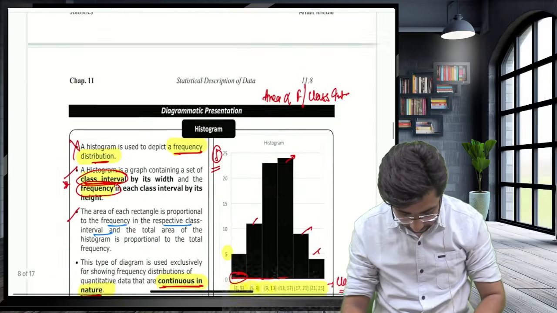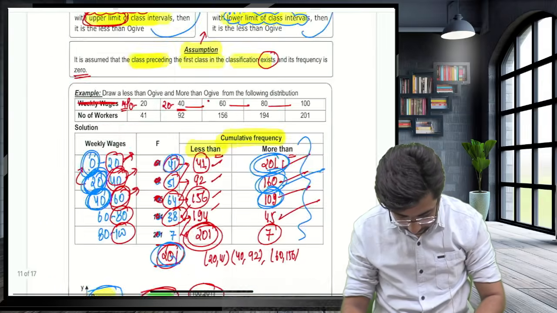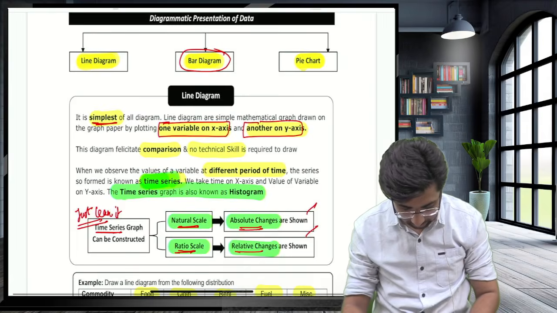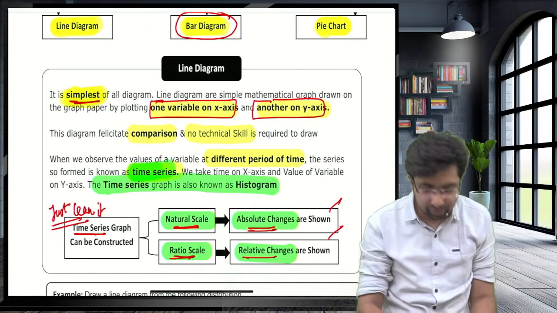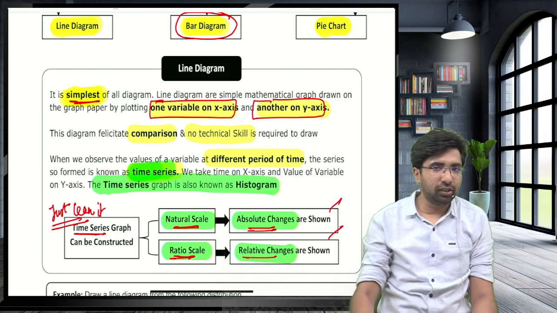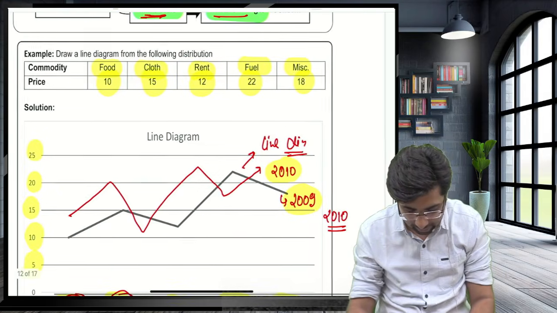Line diagram. Done with so many pages. See, guys, line diagram. This is the simplest form of presenting anything in the form of a graph. For example, let's understand with an example.